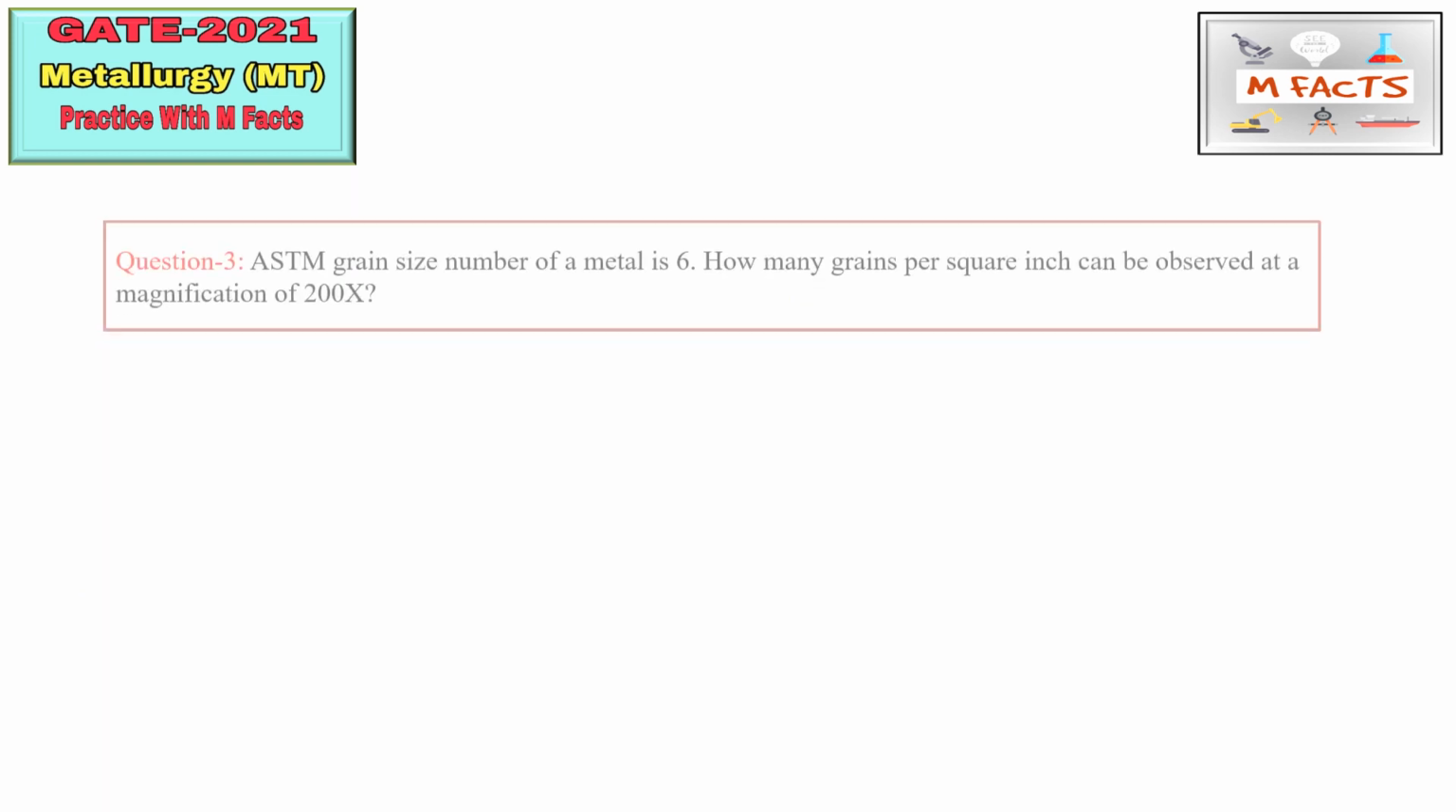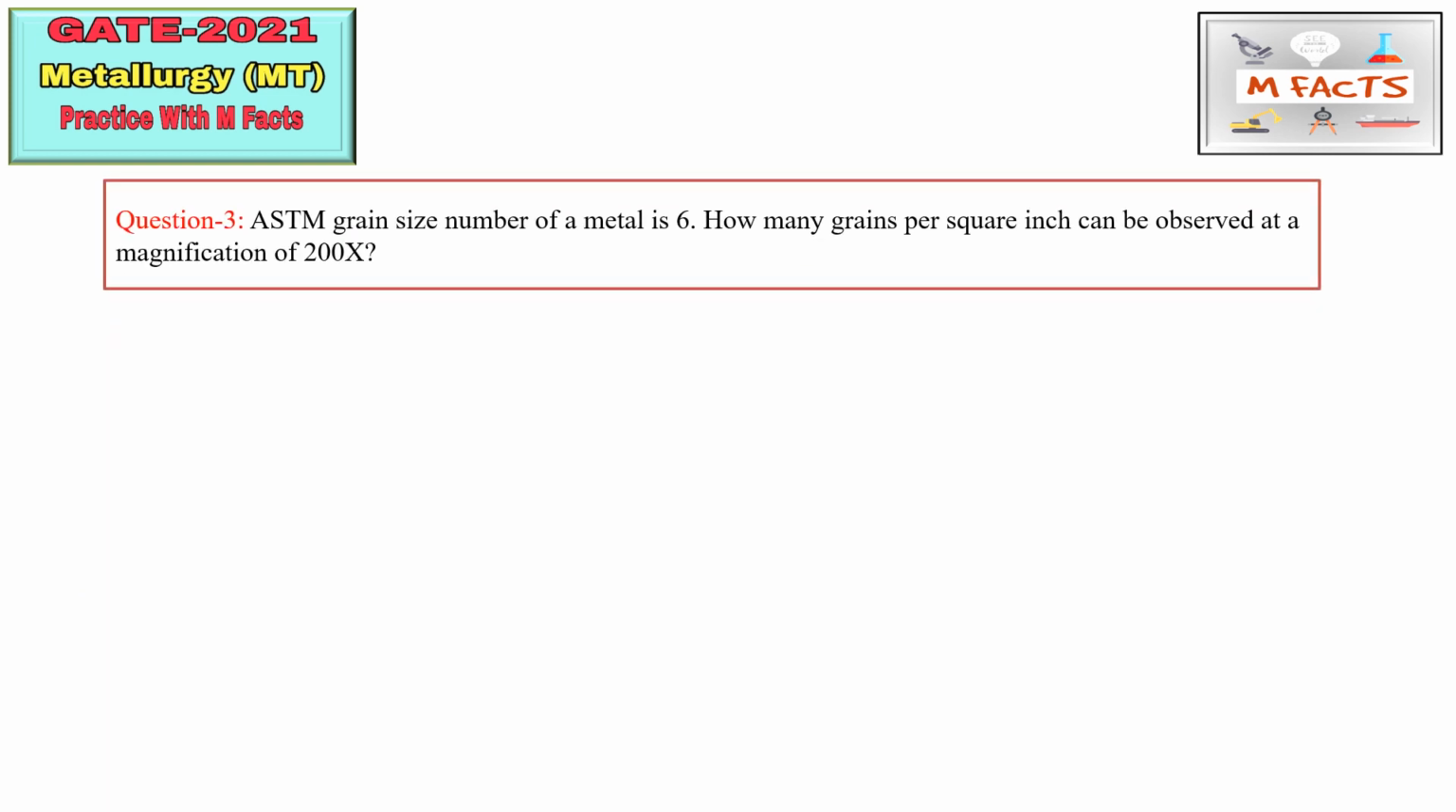So the next question is a NAT type question. I have already done this question in the physical metallurgy section, but just for revision purposes we are doing it again. The ASTM grain size number of a metal is N. N is given as 6. How many grains per square inch can be observed at a magnification of 200x? The magnification is also given, that is 200x. They are asking how many grains per square inch can be observed.